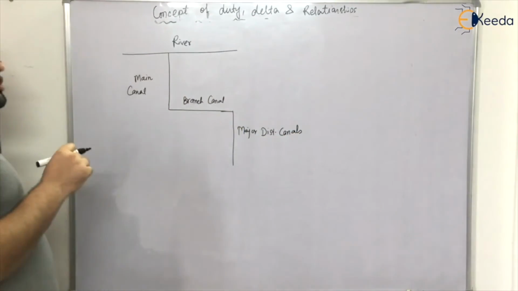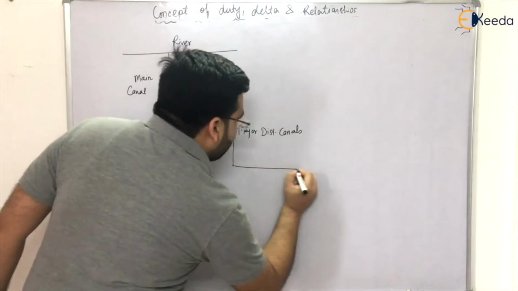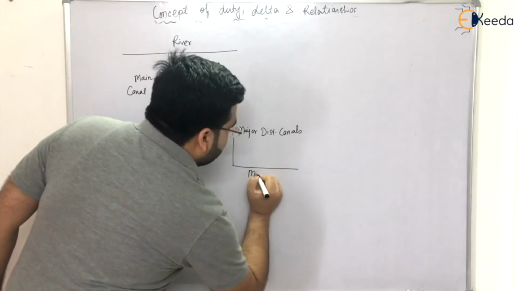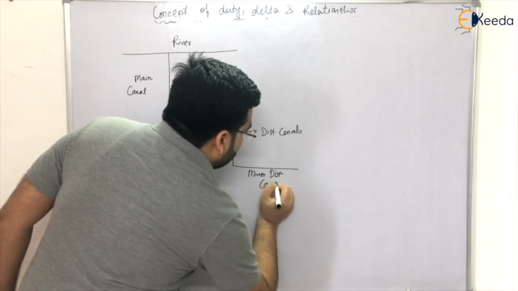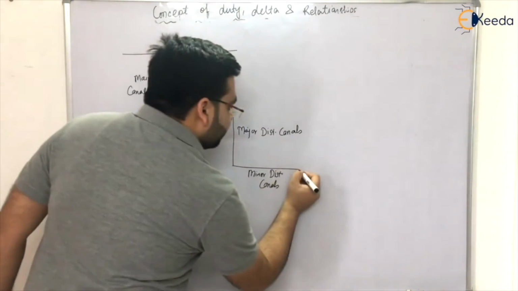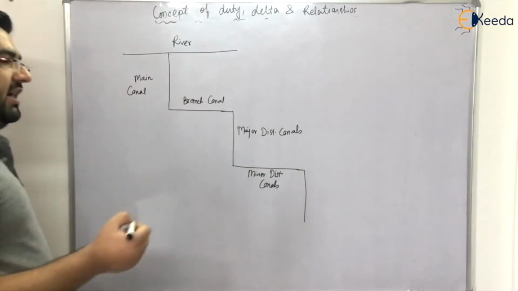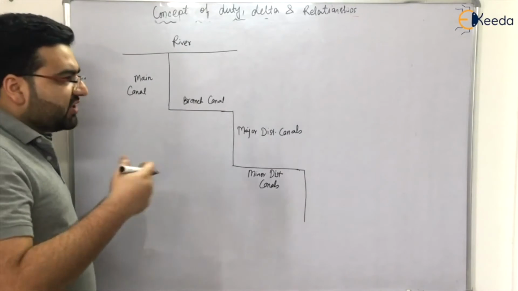And from the major distribution canals, to further irrigate the land, we have the minor distribution canals. And from the minor distribution canals, we have some water carrying structures.